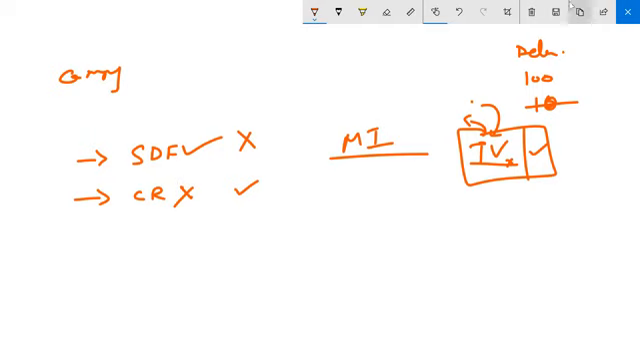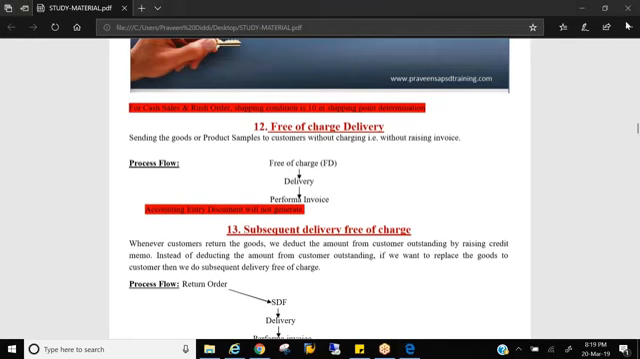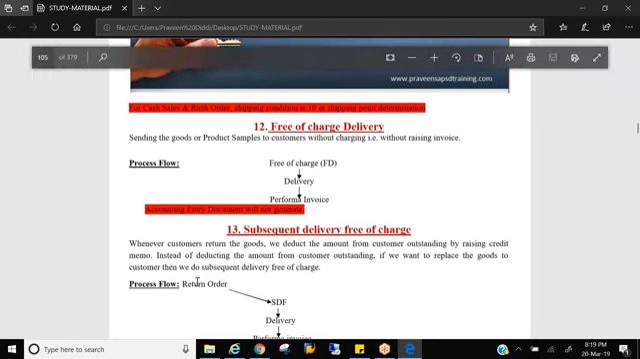So subsequent delivery free of charge, how is it possible? That is by rejecting the items. As I told you, there are some processes which are mandatorily to be referred. Can anyone name one? One is invoice correction, right? The second process is SDF. SDF has to be mandatorily referred to a sales order. Mandatory. If not, the system will not allow you to proceed.